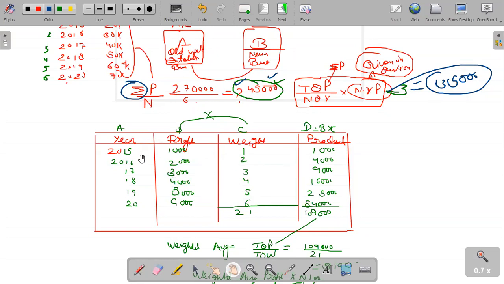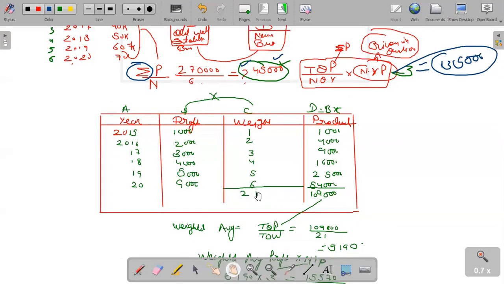Year 2015-16, like in the previous question. Profits may be given in the question, and the weight is assigned by us in ascending order, 1, 2, 3, 4, 5, 6. And then we will calculate the product by multiplying profit into weight. This is called the weighted product. And then we divide the total of product by the total of weight.